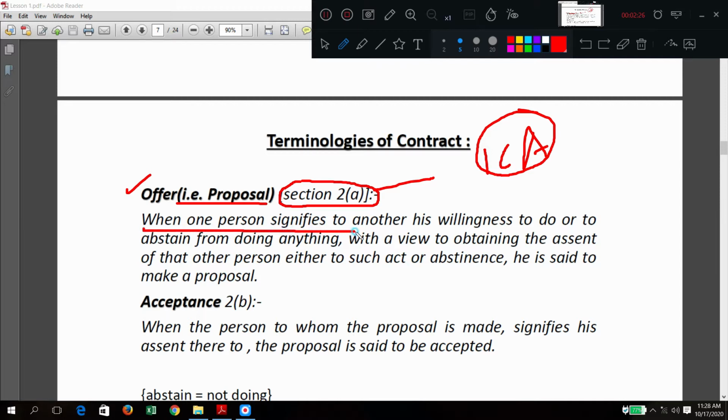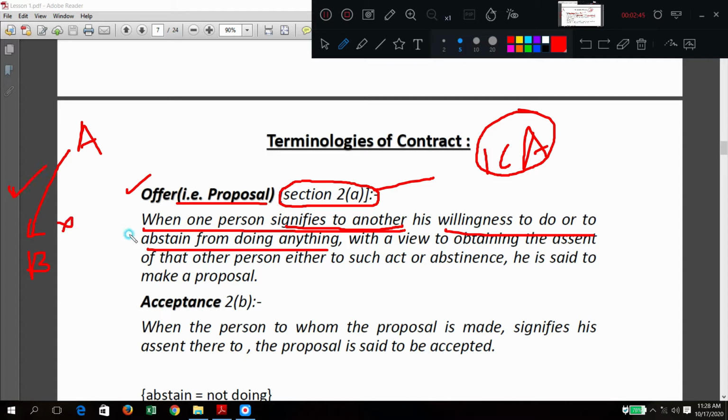When one person, let us say A, signifies to another, here B, his willingness to do or abstain from doing anything, with a view to obtaining the assent of that person. So he is telling B to do or not to do some work.